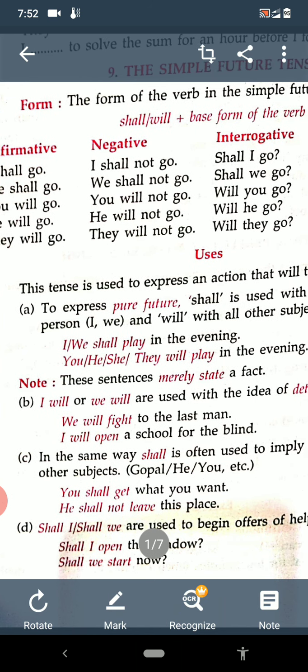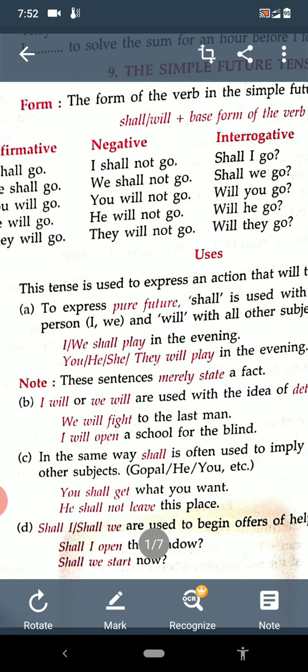Now see the negative. In negative we have to use not with will and shall. So what is the answer then? I shall not go, we shall not go, you will not go, he will not go and they will not go. Very easy. We have to add not only with will and shall.